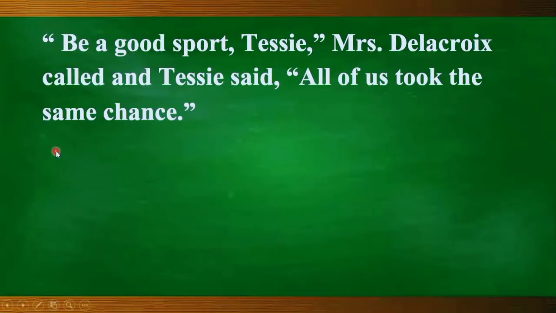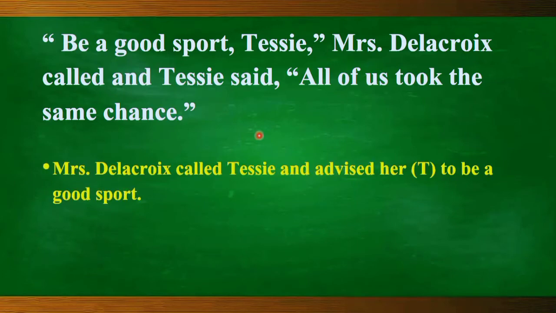The first sentence says, "Be a good sport, Tessie." Inside the inverted commas, if you find that somebody is uttering the name of the person they are talking to, you should keep in mind that while changing into indirect, we have to mention that the speaker called or addressed the other person by name. We should mention it this way. First of all, we mention the name of the speaker.